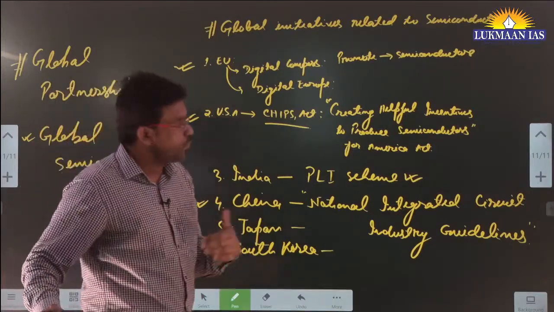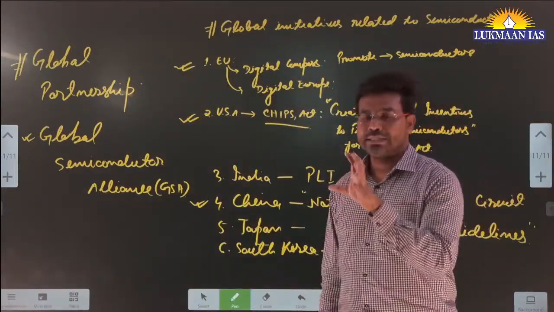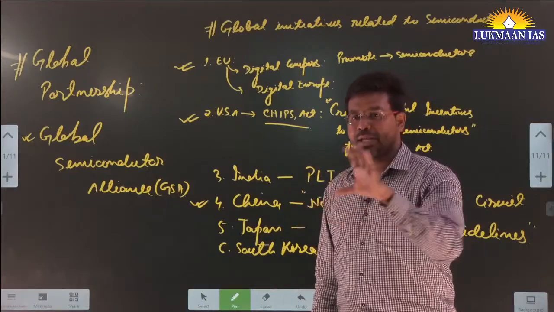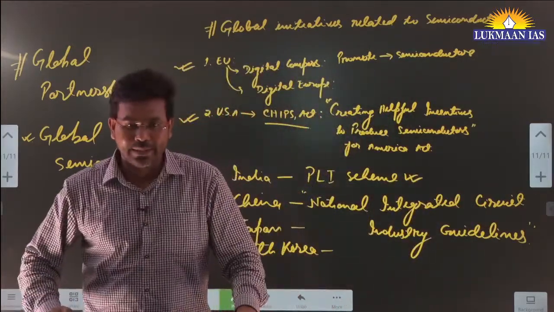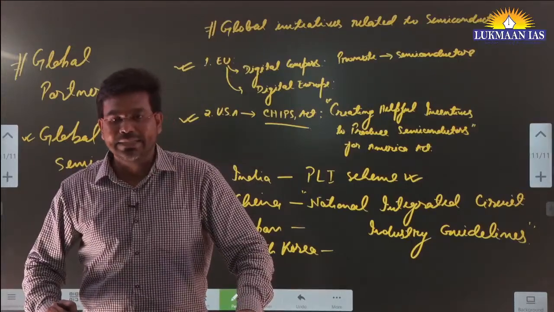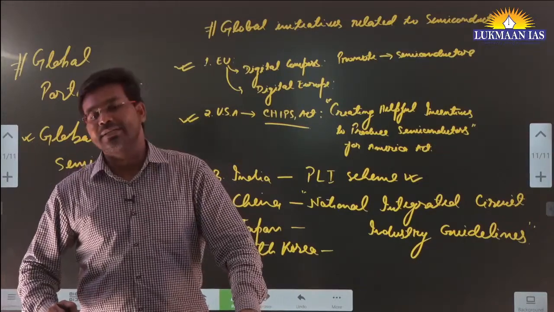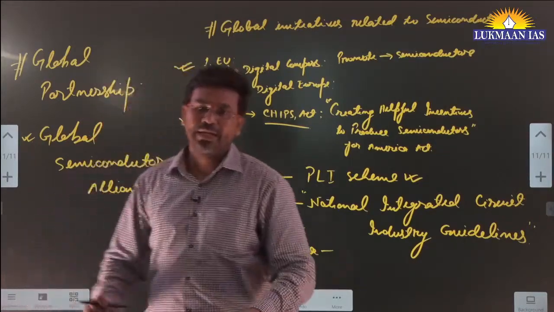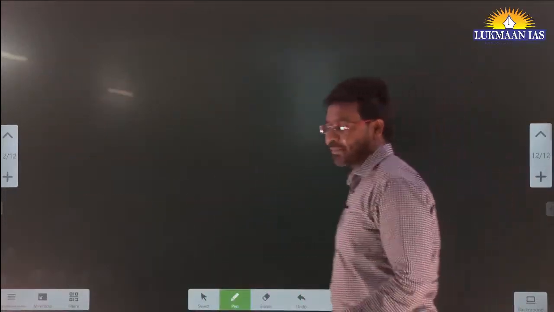Even Taiwan, we import a lot of things from Taiwan, which is a very small territory. Although many people consider it not to be an independent country, because China has a One China policy under which it considers Taiwan to be its own part. However, Taiwan sees itself as an independent sovereign nation. So this is an ongoing challenge.